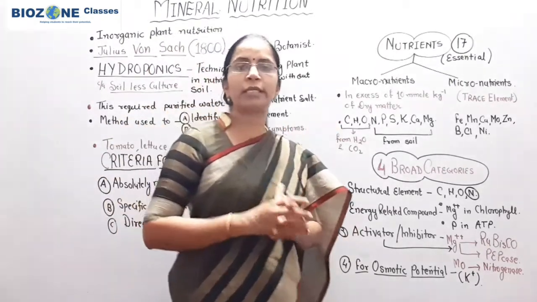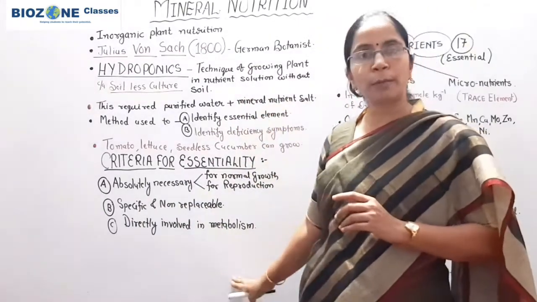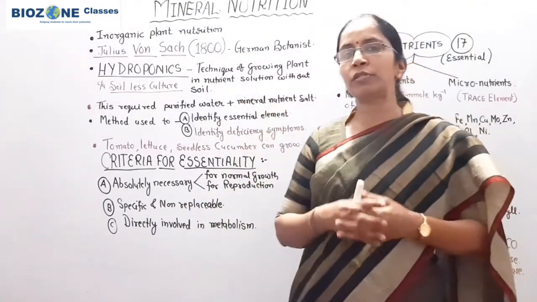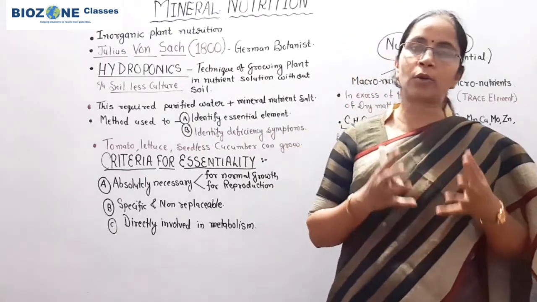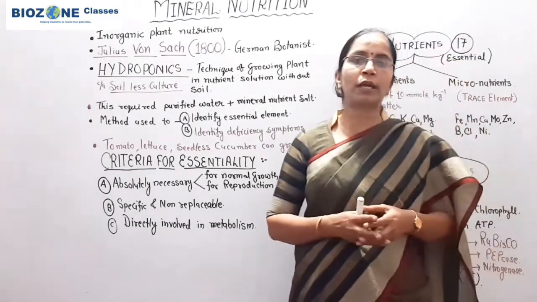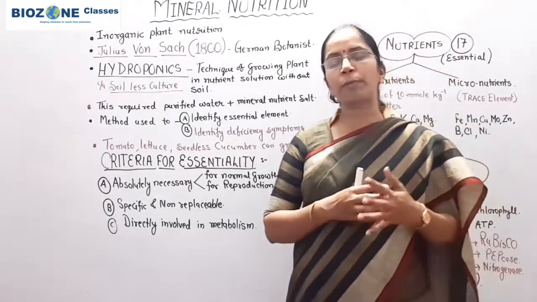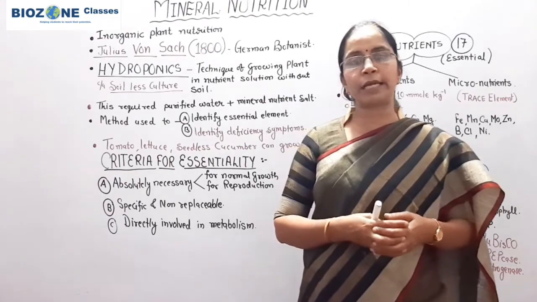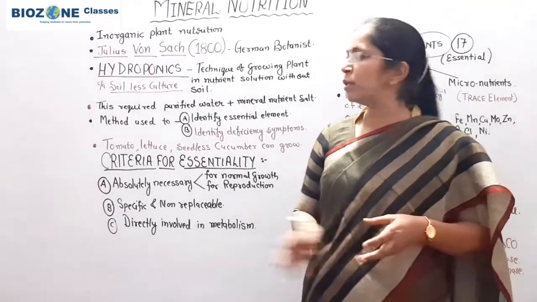So for today's session, I finished mineral nutrition up to this. In the next session, we study the 17 different elements, the macro and micro element classification. We study in what way they are absorbed, in which part of the plant these elements are present, and what are the deficiency symptoms of these elements.